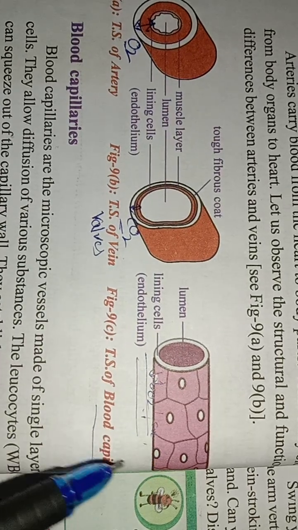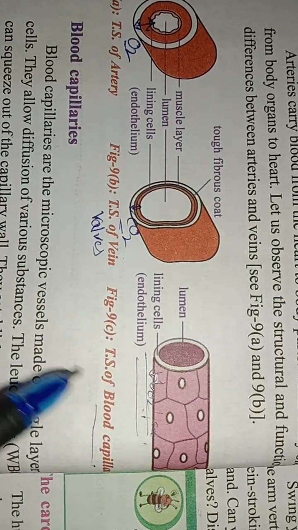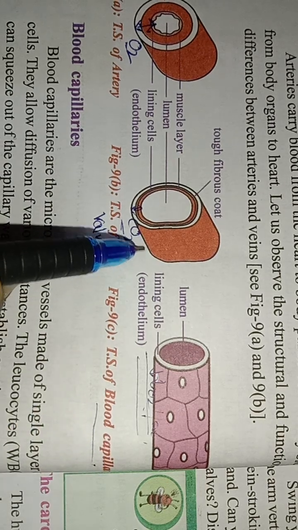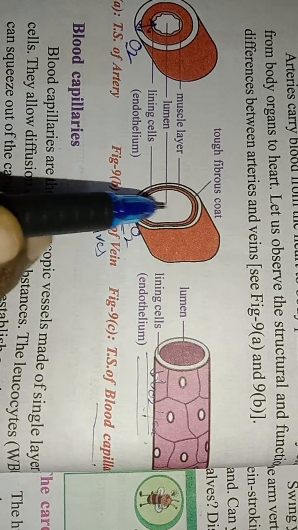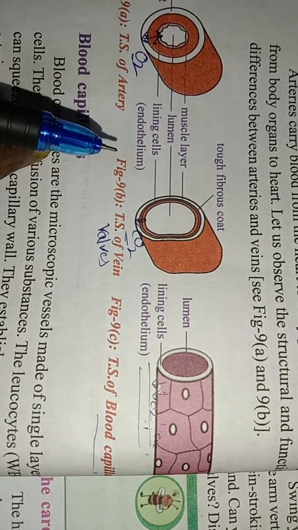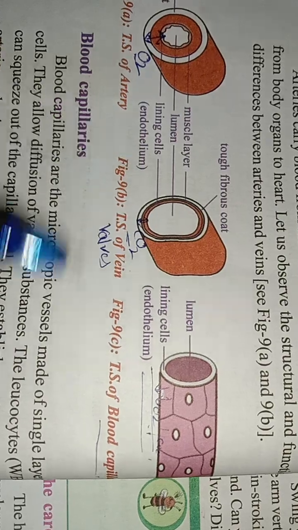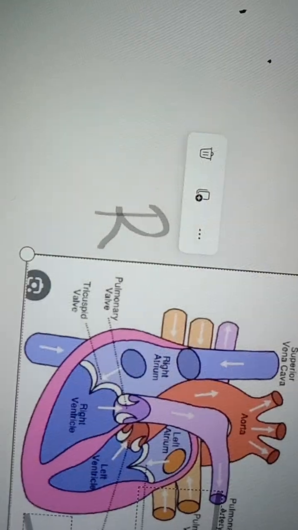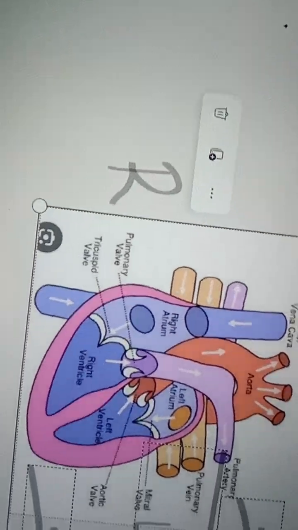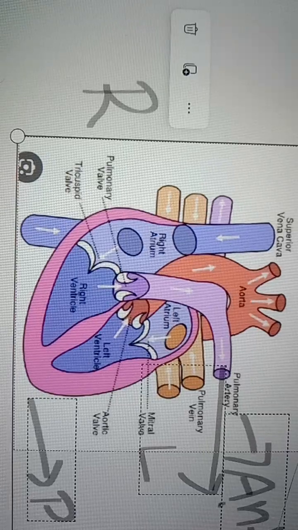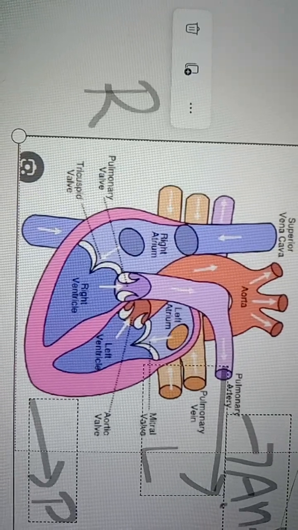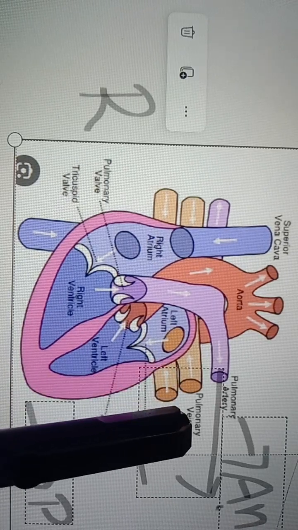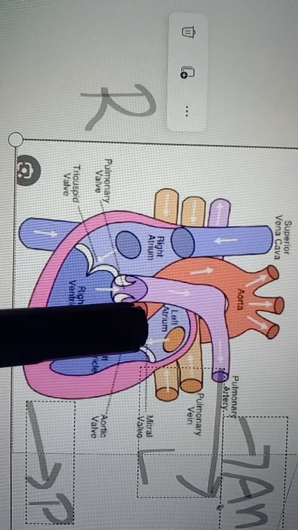These blood capillaries again rejoin, and they form veins, and they bring deoxygenated blood to the heart, right? So why we are discussing this is, see here, we already discussed that four chambers are there. The left atrium gets the oxygenated blood from the lungs. It is getting oxygenated blood from the lungs.